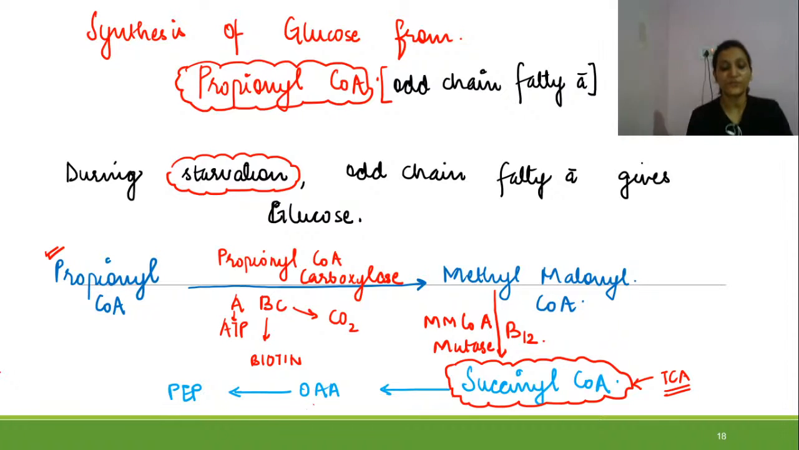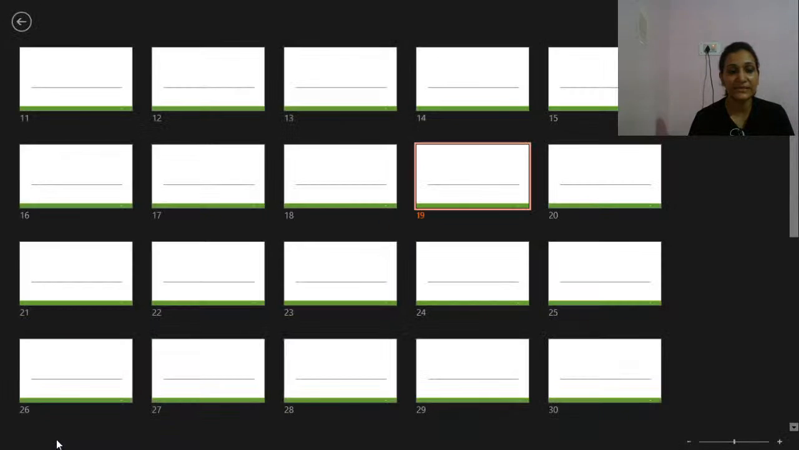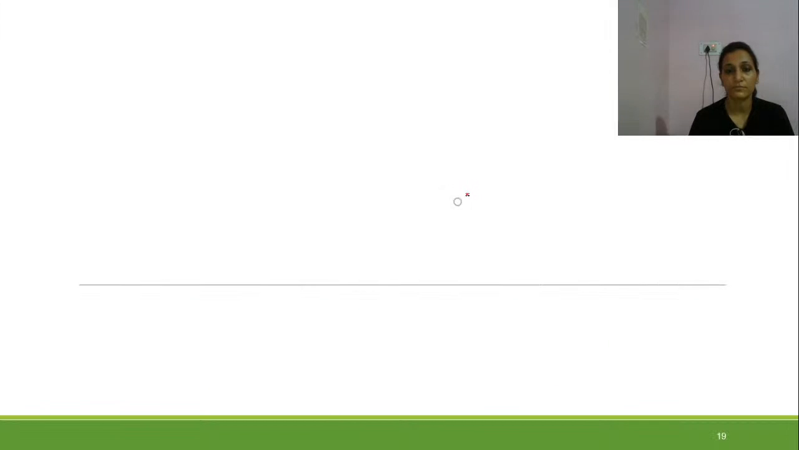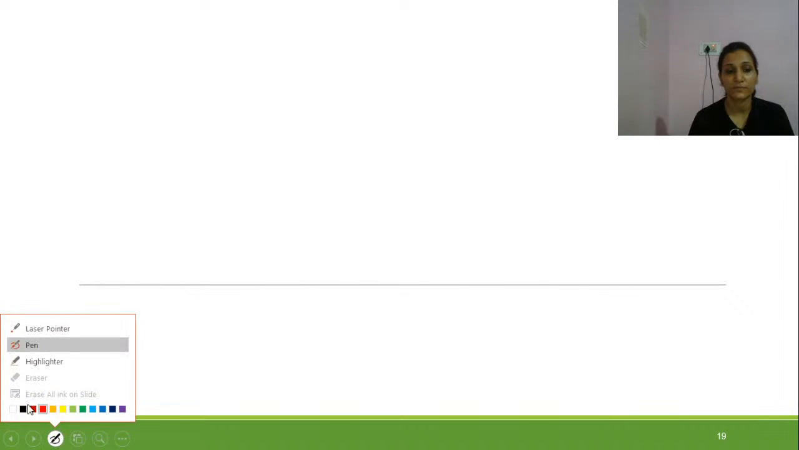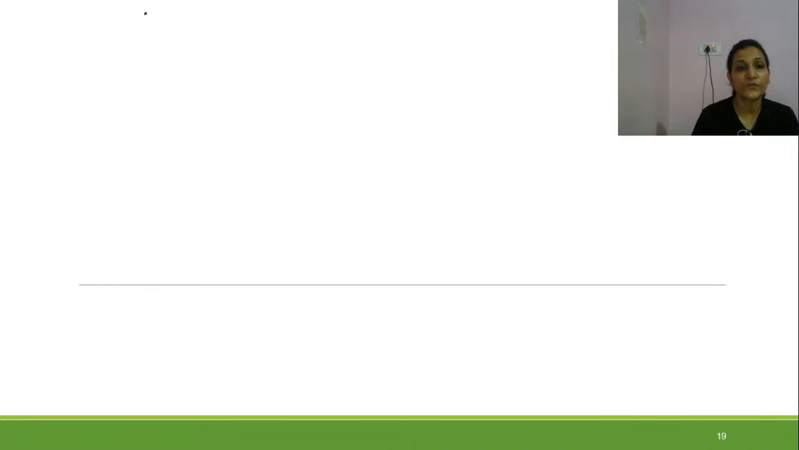Now moving a little further, that is synthesis of glucose from glycerol. So the next thing is synthesis of glucose from glycerol.